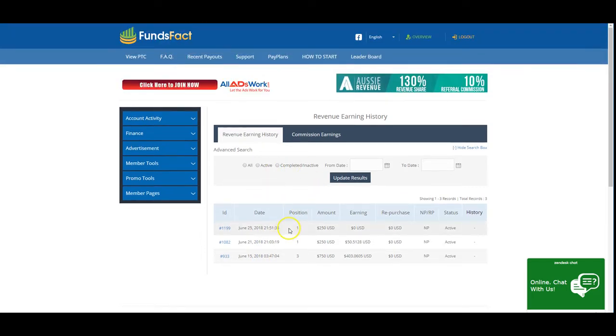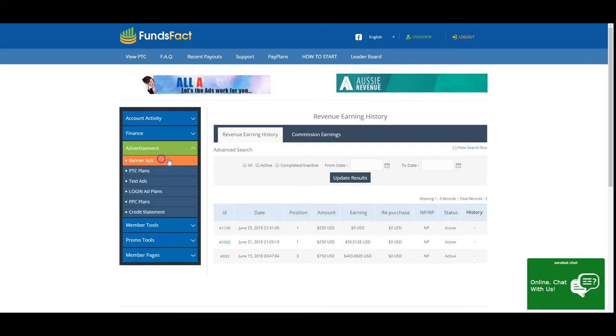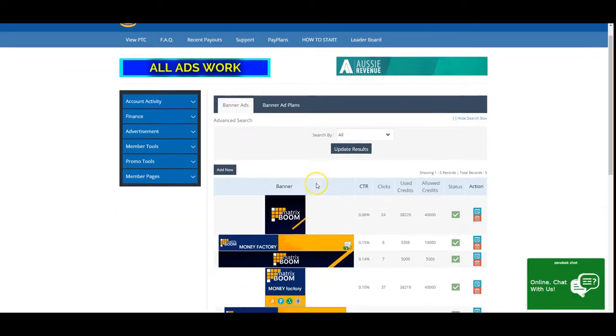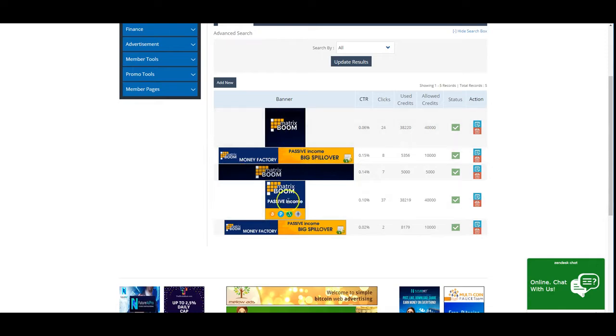And like this, I can keep going. I will reinvest every 4 days, and then 3 days, and then 2 days until I make $100 a day. Okay. Advertisement banners, you can see here. I have put in this company advertisement banners, which is a different company that I promote again. And I'm going to go over with you in a minute about this company. You can see how many clicks I have and how many sign-ups. I'm going to show you how many people are signing up for this company.